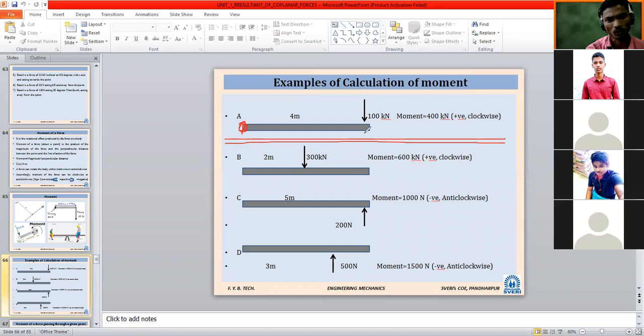If you see, after application of force around that point, how is the object going to rotate, clockwise or anti-clockwise? It will rotate in the clockwise direction. That's why whatever moment forms will be positive. Understood? Very simple problem. In the first case, moment is equal to magnitude into perpendicular distance, so it will be equal to 400 kilonewton meter. Here meter was missing again. Kilonewton meter moment.